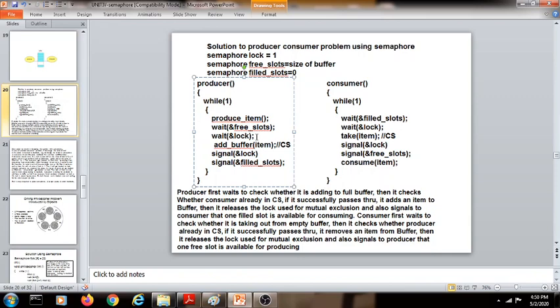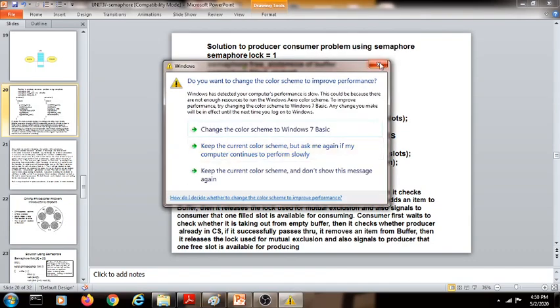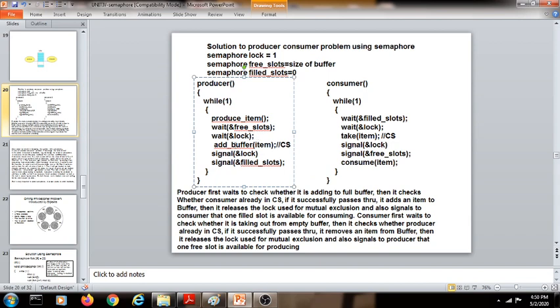So for that reason, if the lock is free, then only the consumer or the producer can enter into the critical section. Here also, if the lock is free, then only whatever item is produced by the producer will be added to the buffer, right? So the next function is add buffer item, right? And after this, your producer will signal the lock, or it will signal this semaphore called a lock. That means it will make it 1. Okay, whenever it is using that buffer, it will make that lock signal equal to 0.